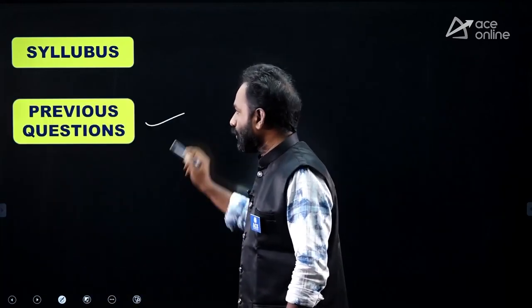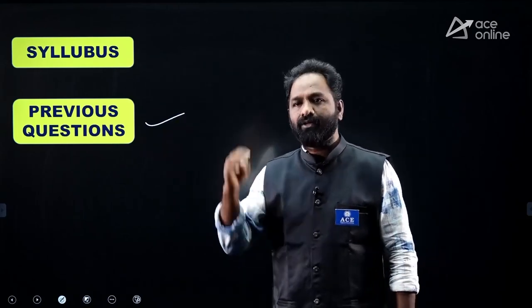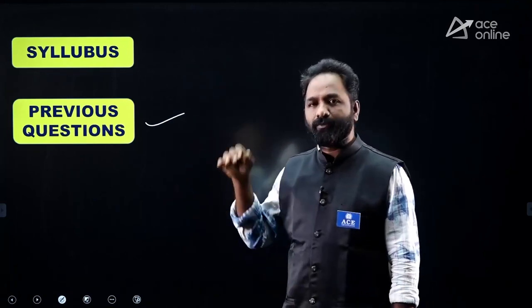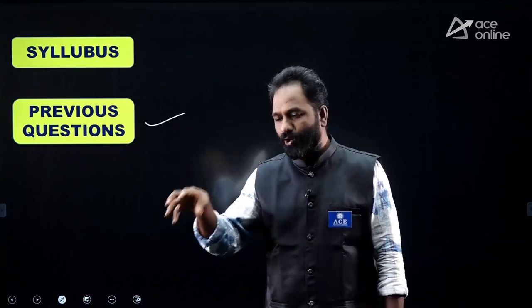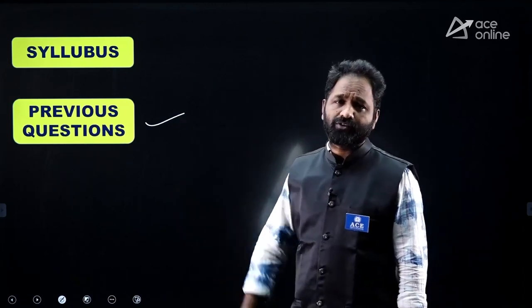Second, go through previous questions. Suppose you went through polity, for example president, governor, parliament, citizenship; some chapters are there. Observe the syllabus, and immediately look into the previous polity questions, so that you have an idea how they ask questions on the president, how they frame questions on the governor, on the parliamentary system. Like this, once you analyze the syllabus, go through the previous questions.